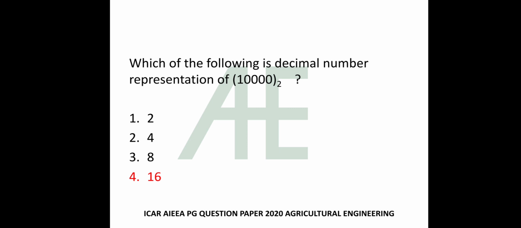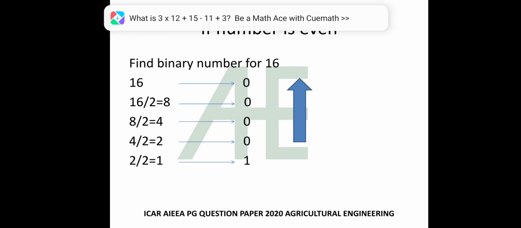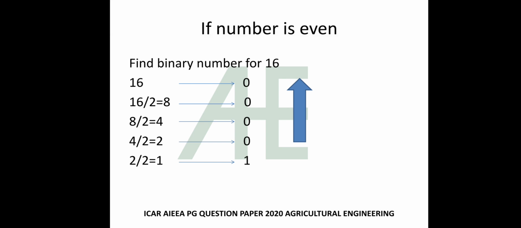Let's check it. Find binary number of 16. First we need to write the given number. First condition is if the number is even. So 16 is an even number. So write down 16 as it is. After that 16 divided by 2 is equal to 8. 8 divided by 2 is 4. 4 divided by 2 is 2, and 2 divided by 2 is equal to 1.